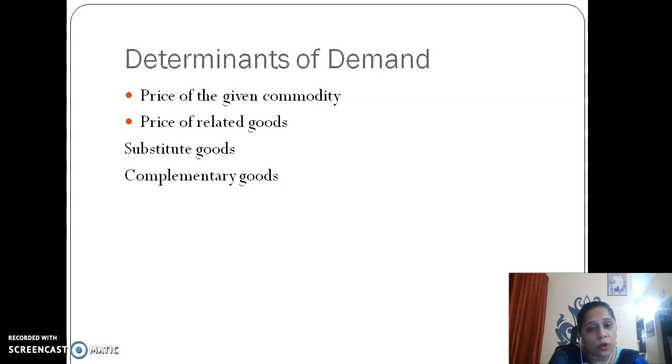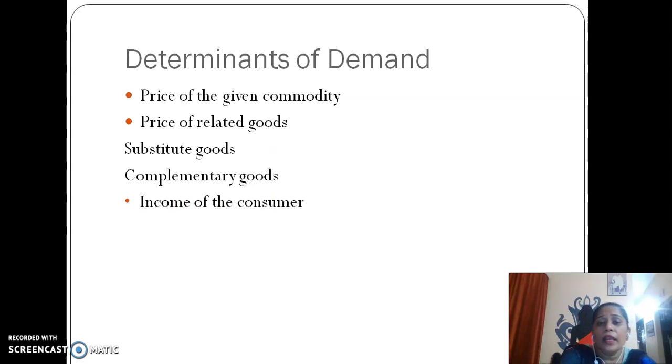Car and petrol, bread and butter. These are goods which are used together, and when you demand one thing, automatically you demand the other one, because these goods are generally used together. So these goods are called complementary goods. So when we are determining the demand of a commodity in the market, the price of related goods also plays a very important part.